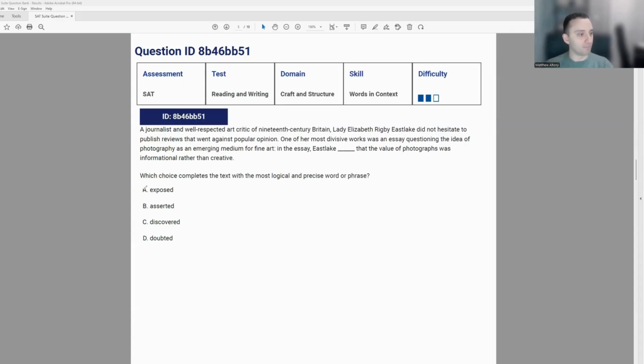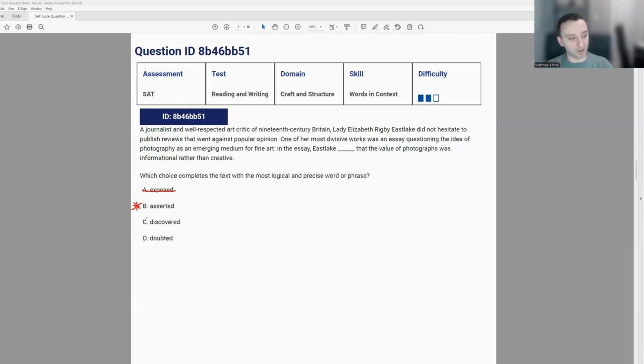So A says exposing, so she's not bringing this to light. She's not exposing the truth, so to speak. So this isn't the best use of that word, so we can cross out A. Asserted means to make a claim, which this very well could be what she's doing here. So we can start this one and double check the rest of our words first. So C is discovered, similar to exposed. She's not bringing this up for the first time. She's not the first one to say this.